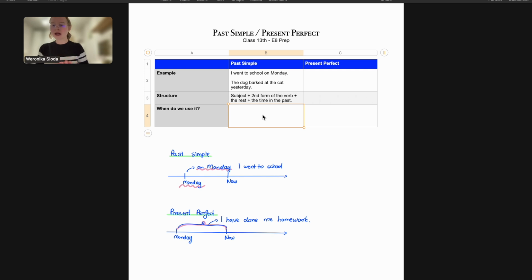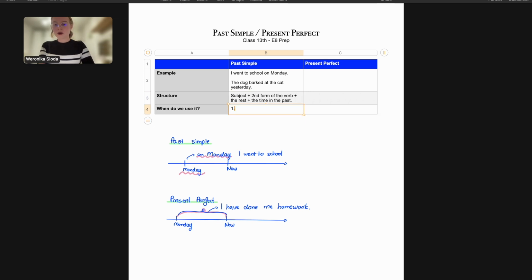Okay, so when will I use the past simple tense? It's pretty easy. Whenever you say when something happened in the past, you know when it happened, then I will use the past simple tense. Let's look at our examples. I said I went to school on Monday. Do I know when? Yes, on Monday. And in the second sentence, the dog barked at the cat yesterday. Do I know when? Yes, yesterday. So let me write it down. When I know when something happened.